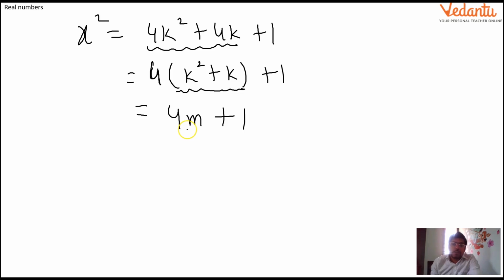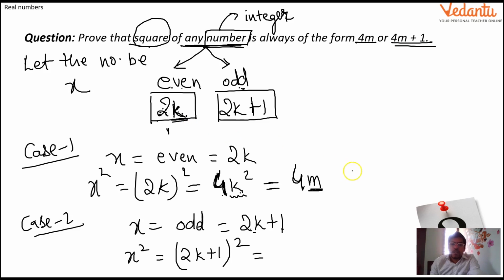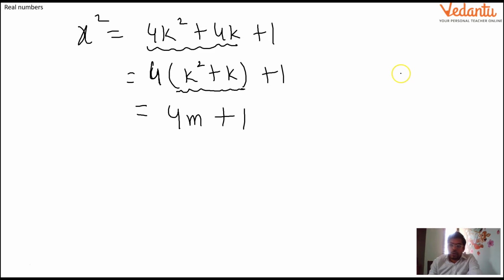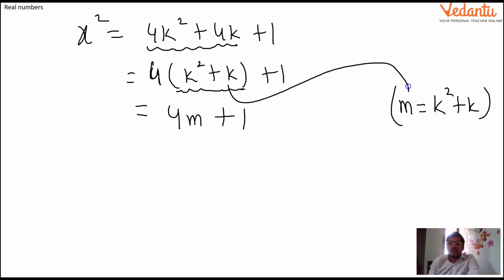Many of the students might be thinking, sir, you have just now assumed m equals k square here. See, it's not an assumption that I have given a value k square to m. It's just that it's a multiple of 4, so I am writing it in the form of 4m. Why? Because we have to prove it in this form, 4m. If you are not feeling comfortable, you can simply write a note here that we have assumed m equal to k square plus k. So this is 4m plus 1.